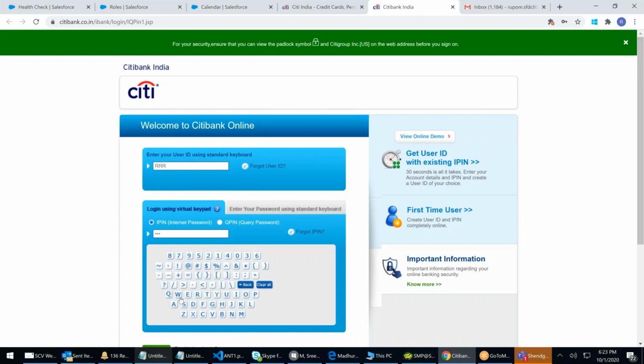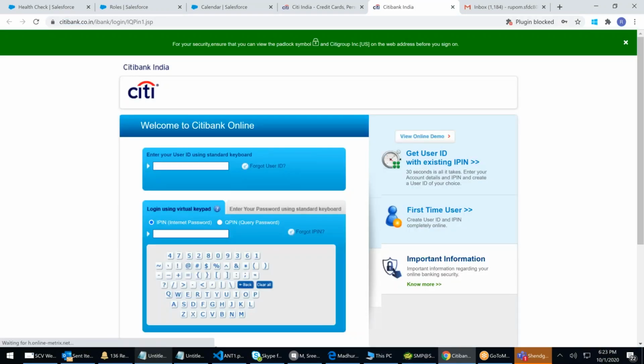See, I'm not using my keyboard. I'm clicking. It is 879. See that next time when I refresh, the keyboard will change. 475. Next time I refresh, the keyboard changed to 261.